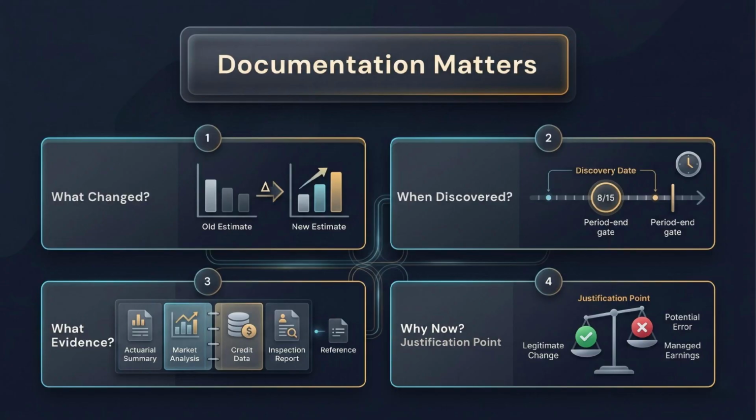What evidence supports the change? Attach inspection reports, credit data, market analysis, actuarial reports, or other source documents. Why now? Explain why the revised estimate was not supportable earlier. This final question is especially important because it separates a legitimate estimate change from a possible error or earnings management concern. Good documentation protects both the numbers and the accountant.